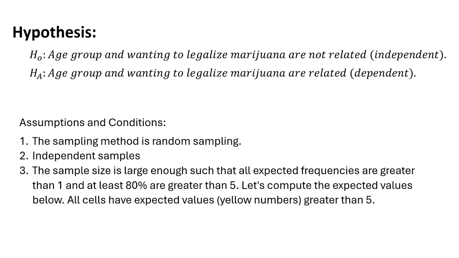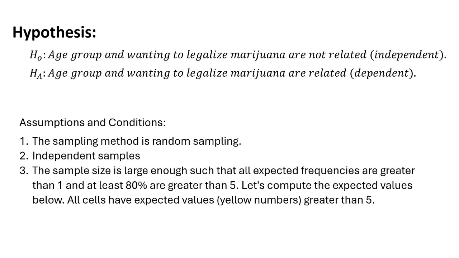So here are the hypothesis statements. We mentioned in class that the null is that age group and wanting to legalize marijuana are not related. We put the names of the row variable and column variable into our hypothesis statements. They aren't symbolic. They're literally a sentence. And then the alternative is the opposite of that, which is age group and wanting to legalize marijuana are related.